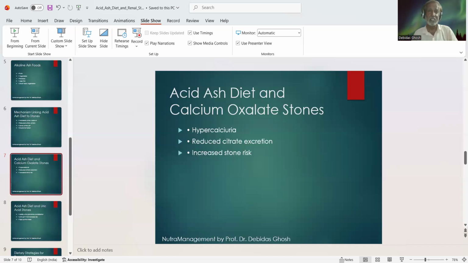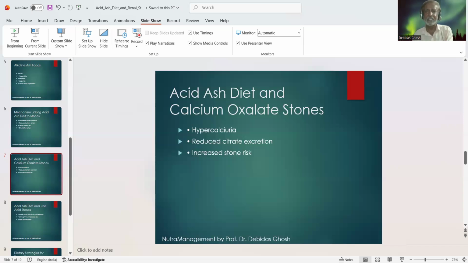It also enhances the probability of crystal growth, that is the second phase of renal stone formation. And it also increases the probability of crystal aggregation, which is the third phase of renal stone formation.